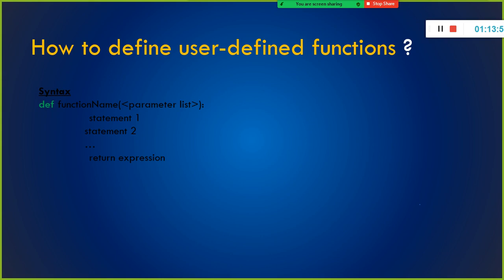Right? So this is the one, and followed by the def, you need to specify your function name. You can specify whatever name you need, and then inside the parenthesis you need to specify the parameter list, but it is optional. Either you can use a parameter or you don't have to use any parameter, and you can use a default parameter by assigning the value to the parameter here itself.